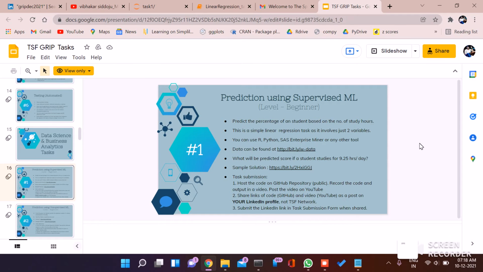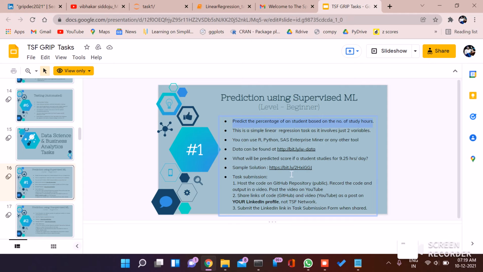My name is Vibhakar. I'm a data analyst and a data science intern at Sparks Foundation. As a part of the internship, we were given a few tasks, and this is my first task of the Sparks internship. This is a prediction using a supervised machine learning method. We need to predict the percentage of a student based on the number of hours he or she is studying. So this is a very simple linear regression model.